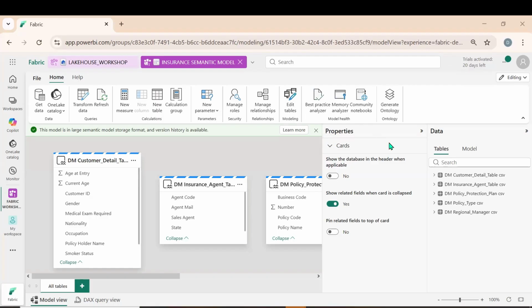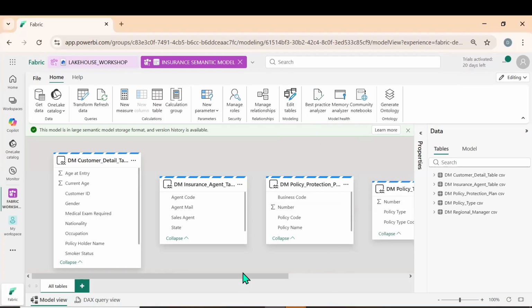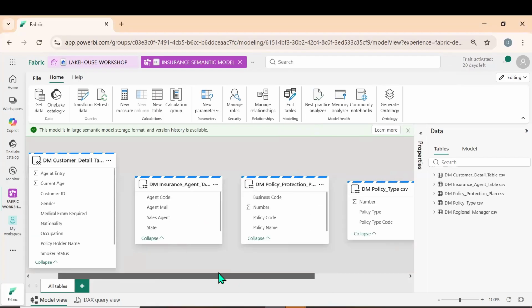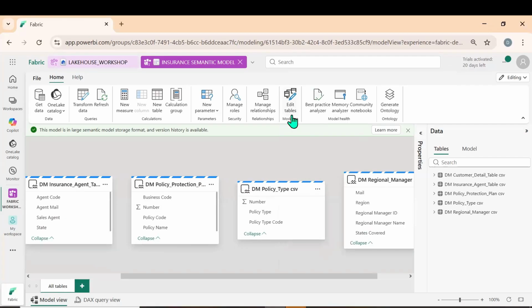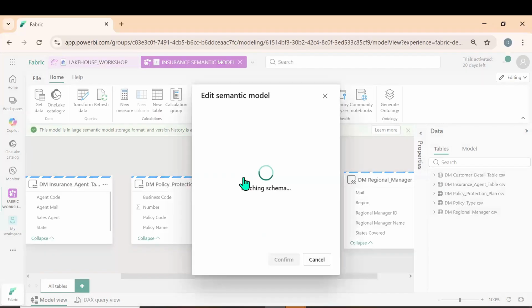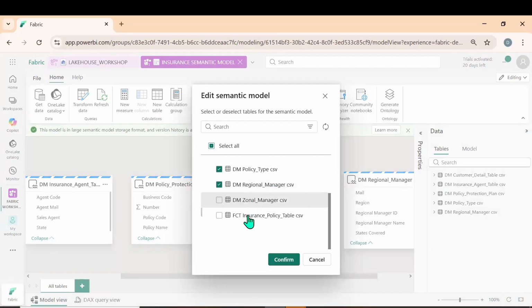Okay, what is the next thing that we need to do? Did we get all the tables? No, we haven't got all the tables. Let me click on edit table because we are missing the fact table. Let me click on edit table and let me select two tables. Let me click on confirm.